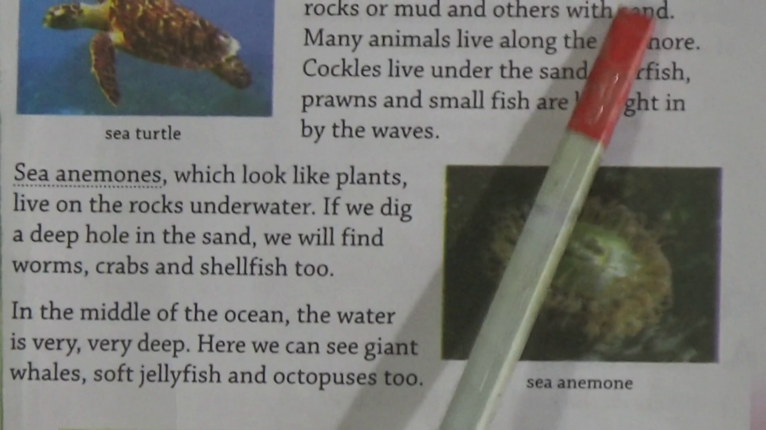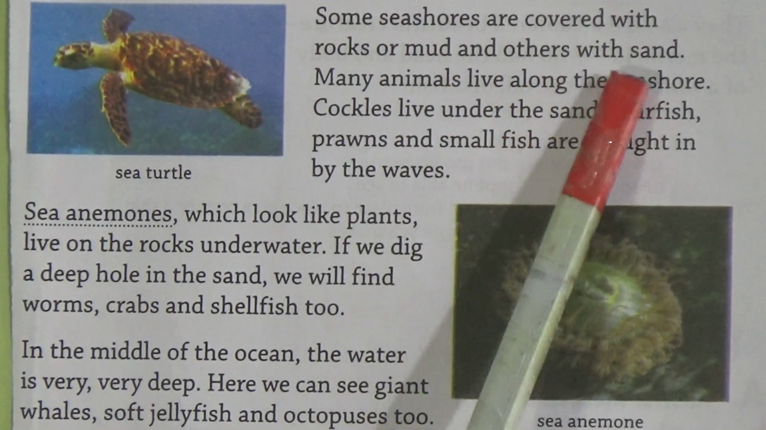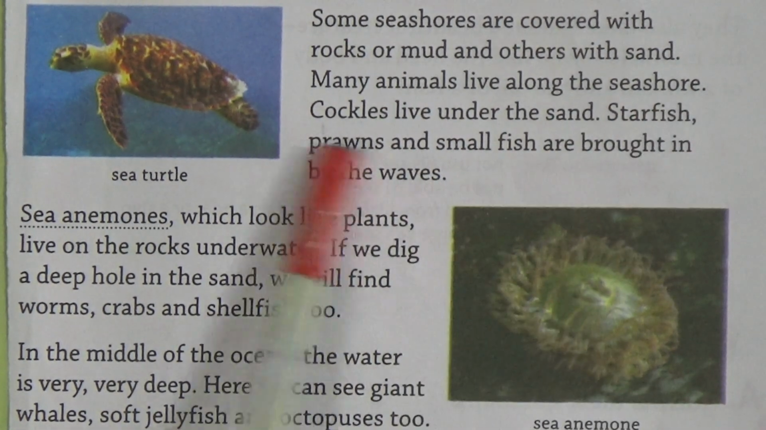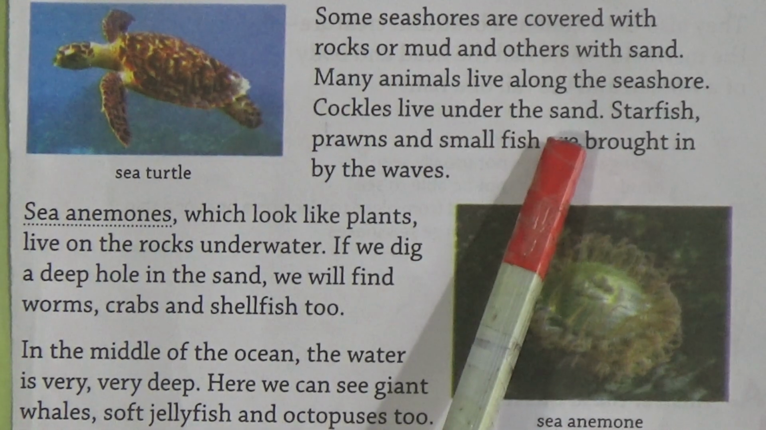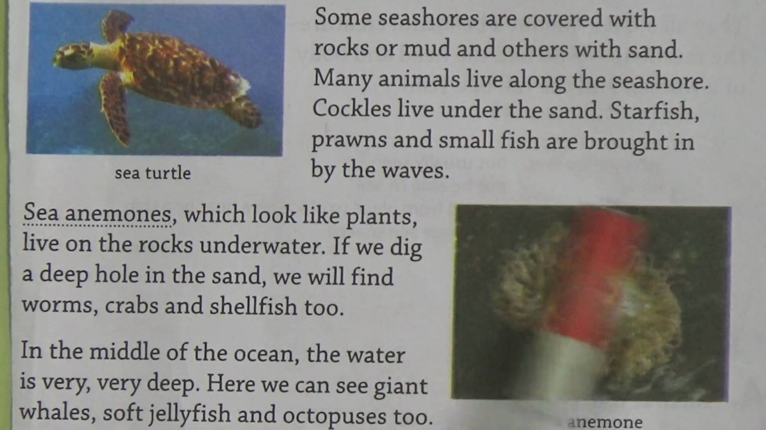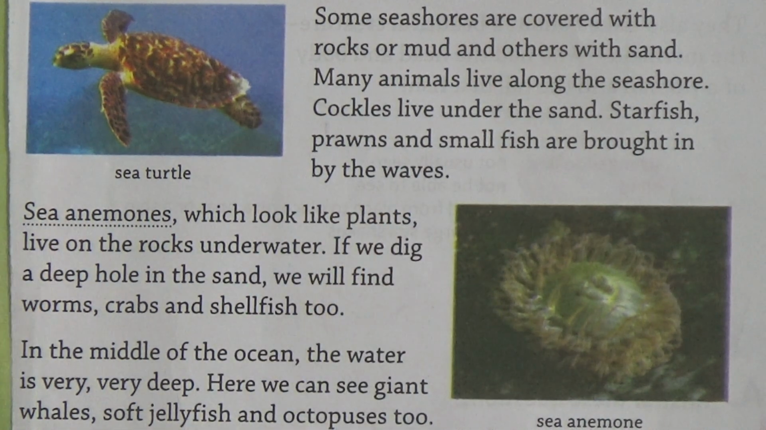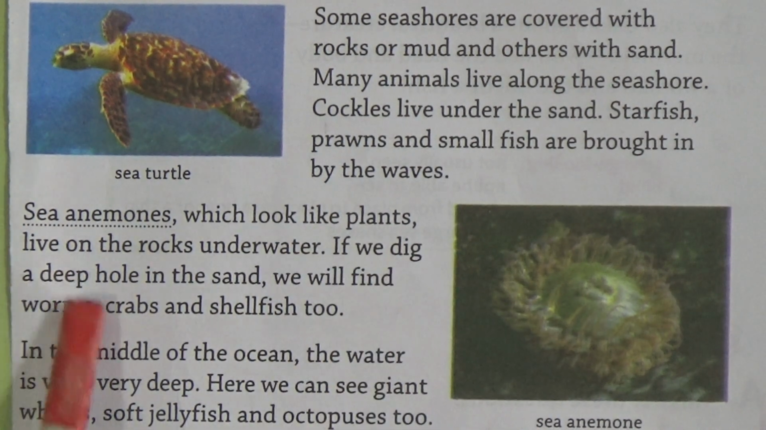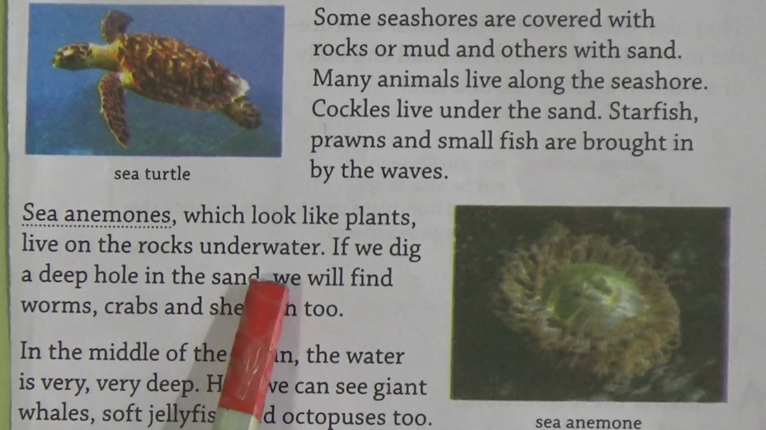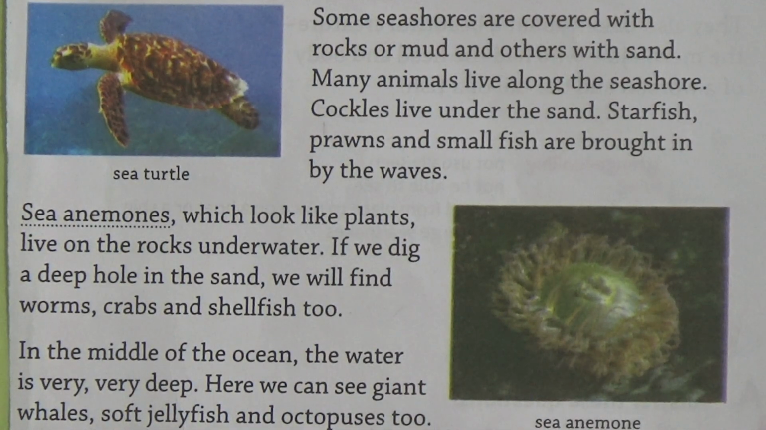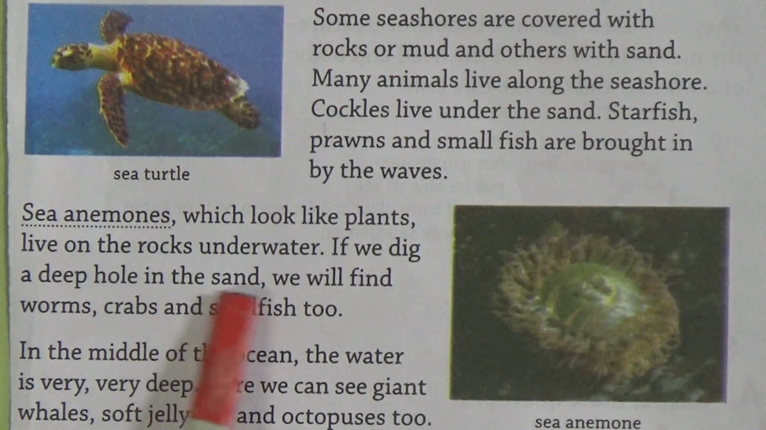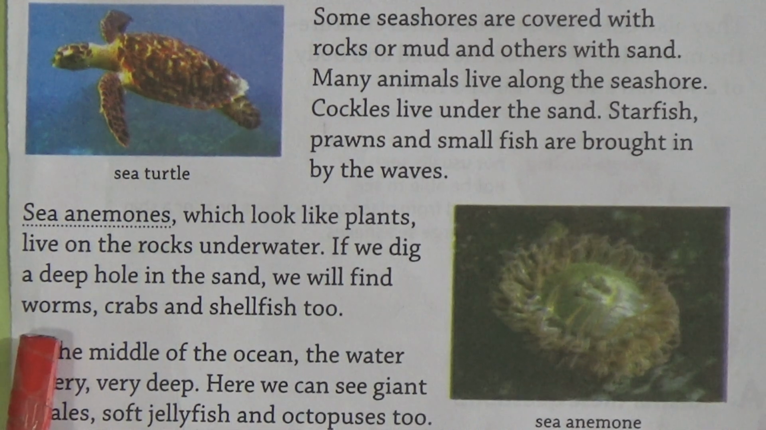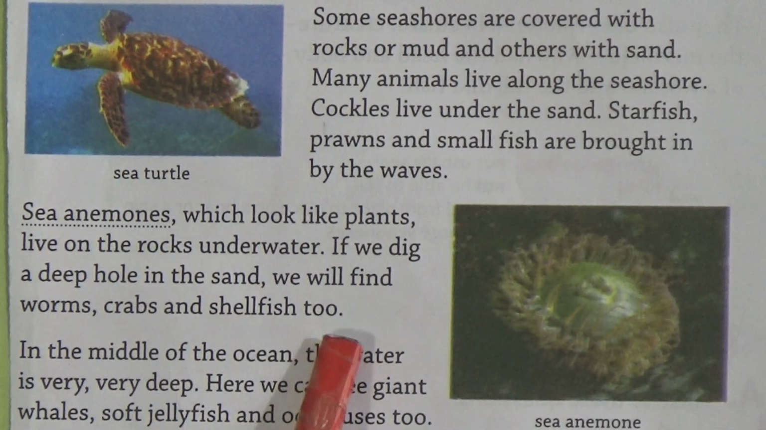Some seashores are covered with rocks or mud and others with sand. Many animals live along the seashore. Cockles live under the sand. Starfish, prawns and small fish are brought in by the waves. Sea anemones, which look like plants, live on the rocks underwater. Just look, this is the picture of the sea anemone. If we dig a deep hole in the sand, we will find worms, crabs and shellfish too.